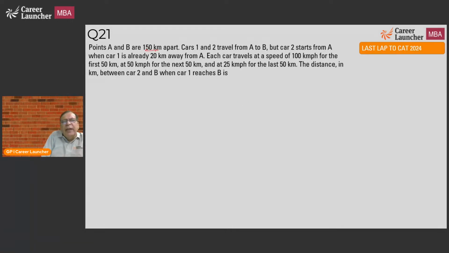Points A and B are 150 kilometers apart. Another time speed distance question. Car 1 and car 2 travel from A to B, but car 2 starts from A when car 1 is already 20 kilometers from A. So what are you saying? A and B are 150 kilometers apart. Car 1 and car 2, both of them travel from A to B. Car 2 starts from A after car 1 is already 20 kilometers away. So when car 1 has come here 20 kilometers away, then car 2 starts.